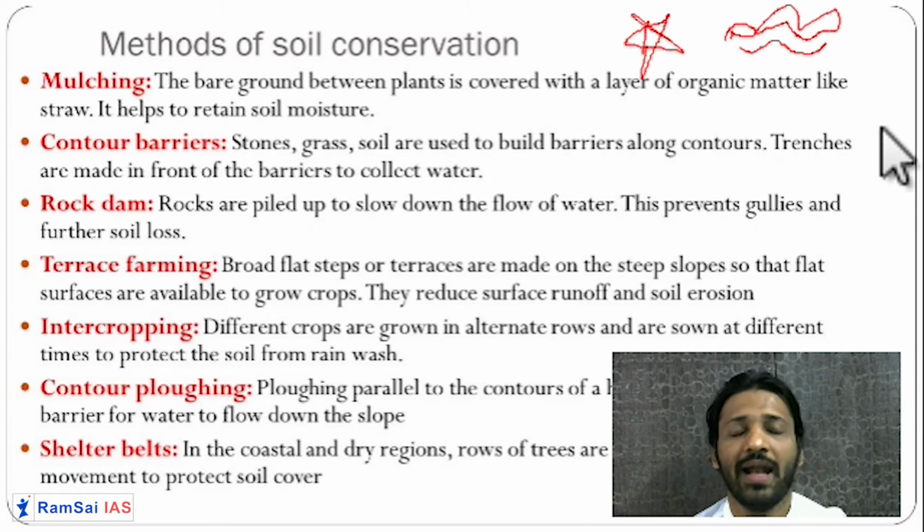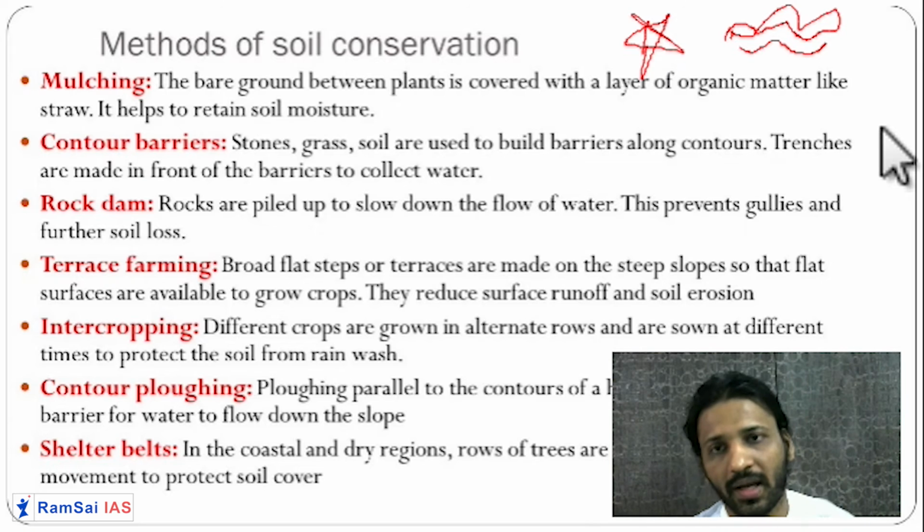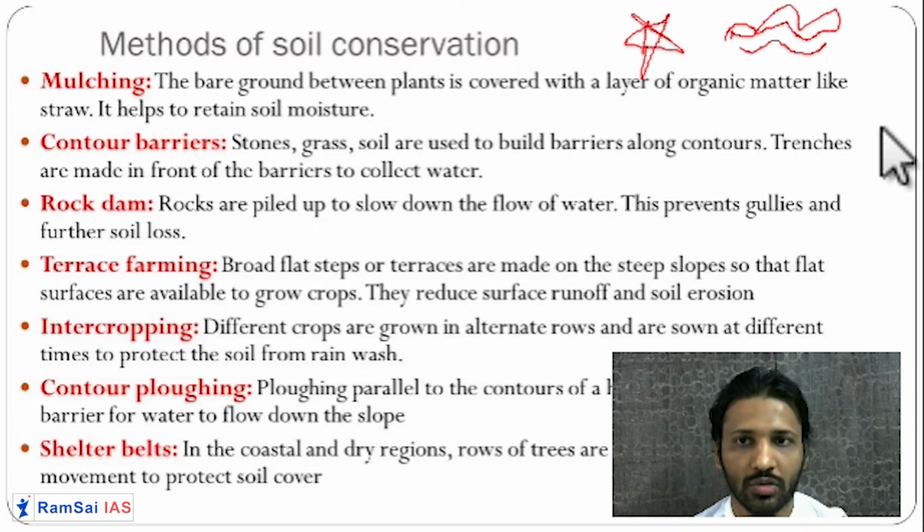So why cover that land? Because of the mulching, water loss is not there in the soil. Getting it? So soil moisture is retained. You don't need to water the soil again and again, and you conserve the upper layer of the soil. So because of that, soil is conserved. Getting it? The second important thing is contour barriers.